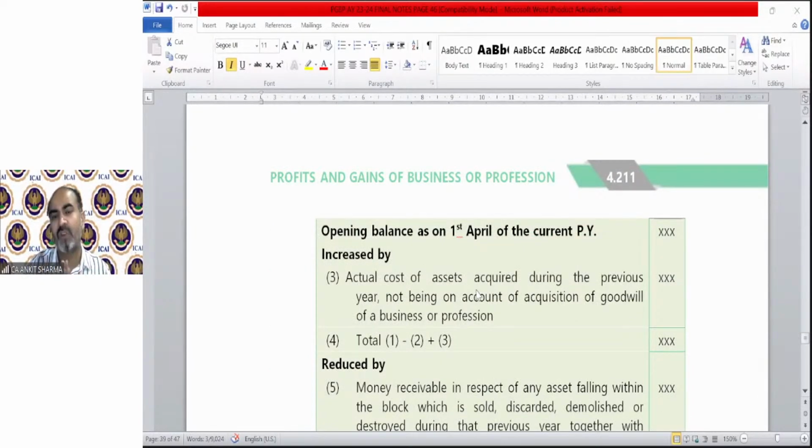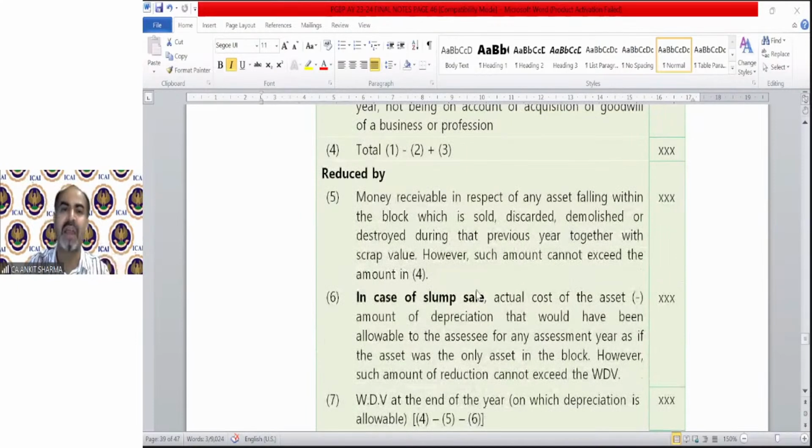In our opening WDV, you need to add all the actual cost of the asset as per the provisions, acquired and put to use for the purpose of business, not being acquisition of goodwill or profession. Goodwill and profession are excluded because we cannot claim depreciation on that. So opening WDV plus actual cost of the asset, reduced by the money received in respect of any asset. I have discussed this format with you already.